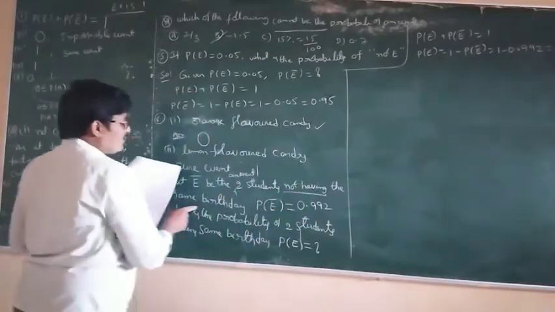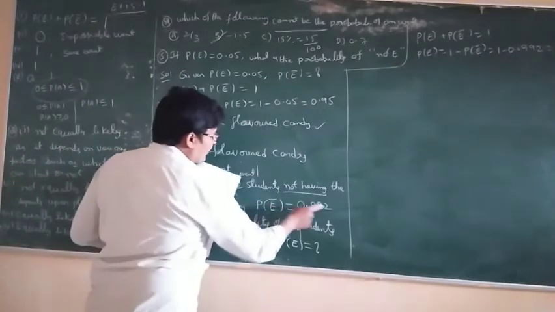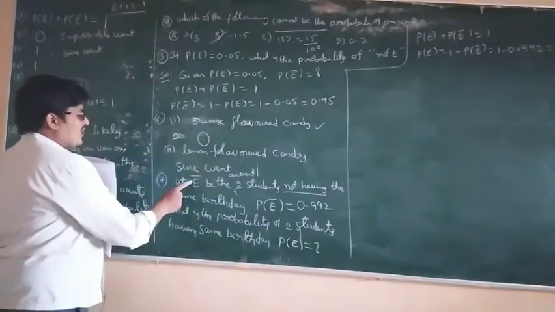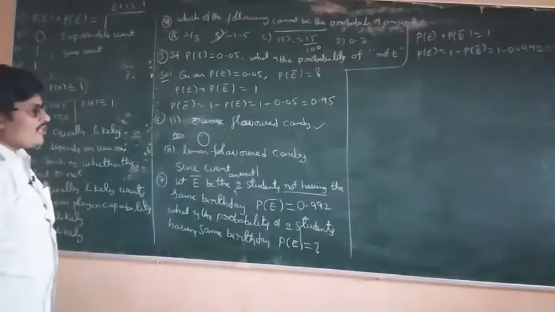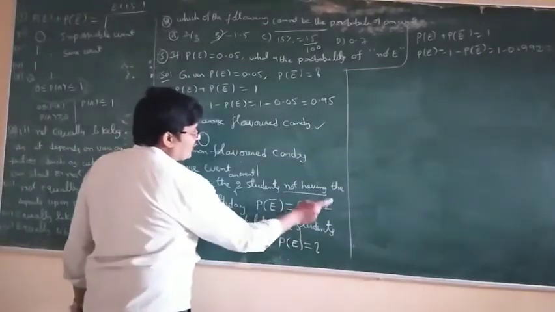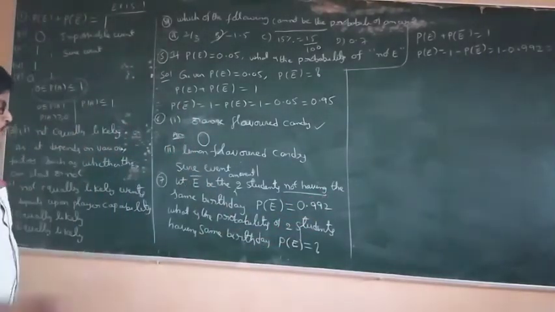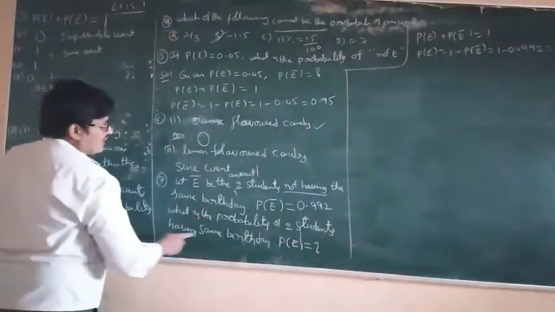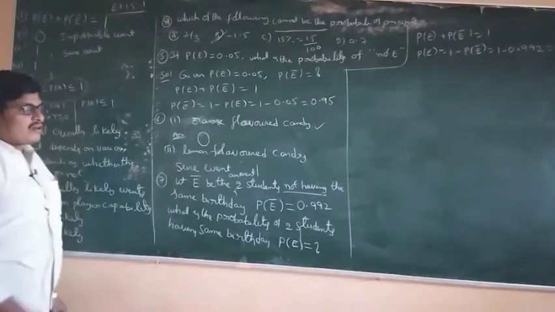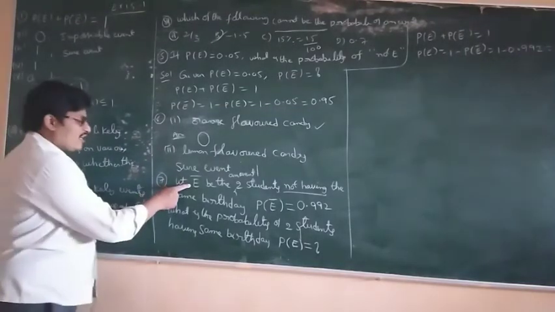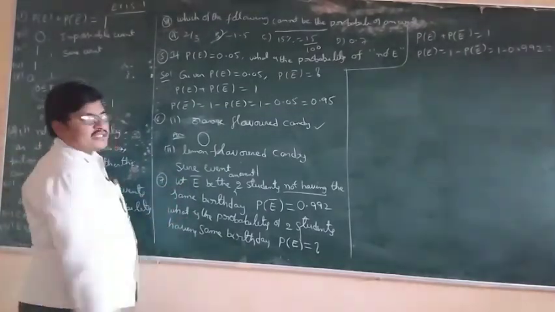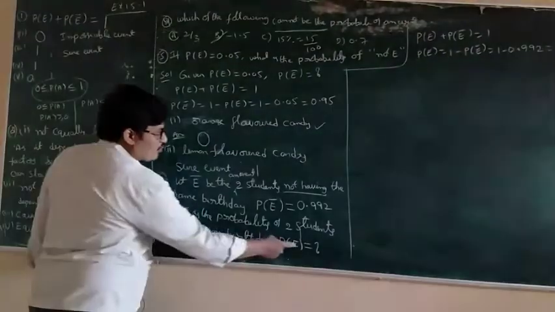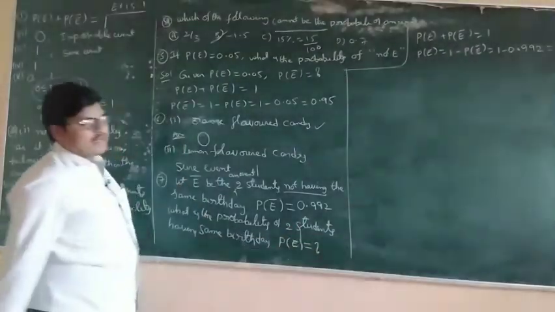Not having is taken as E bar, so P of E bar is equal to 0.992. Next, what is the probability of two students having the same birthday? Not having the same birthday is E complement.